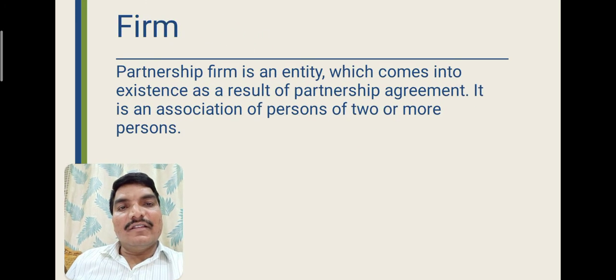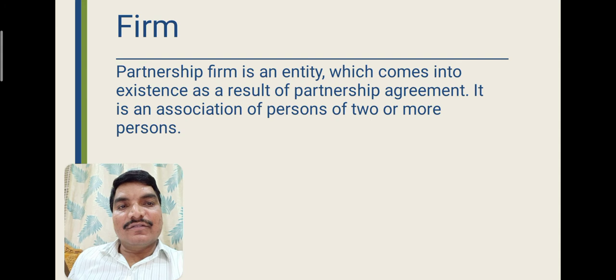And then we are going to discuss another type of person, a firm. Firm in the sense of a partnership firm. As we all know, a partnership firm is an entity, an organization, a platform which comes into existence as a result of a partnership agreement.